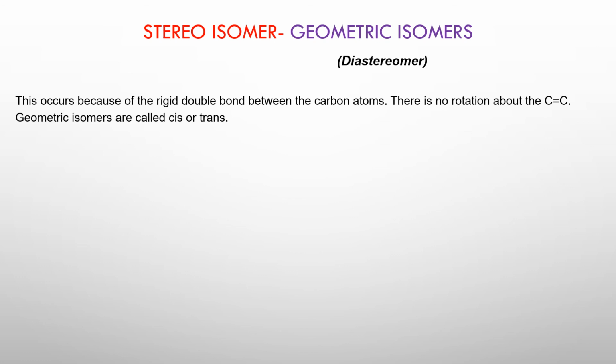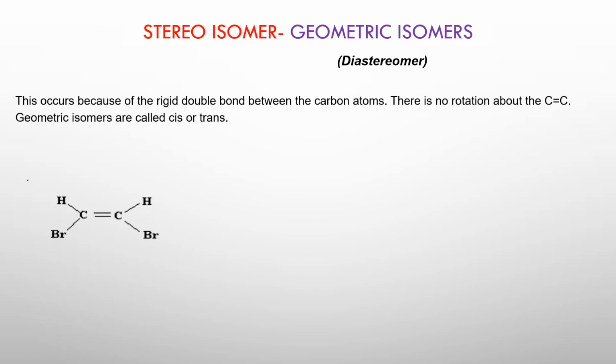But not all carbon-carbon double bonded molecules have geometric isomer. Okay? Now the reason why geometric isomer exists for a carbon-carbon double bond is because the carbon-carbon double bond cannot rotate easily, which is why it cannot be broken easily. Geometric isomers are given special names. They are called cis or trans isomer.